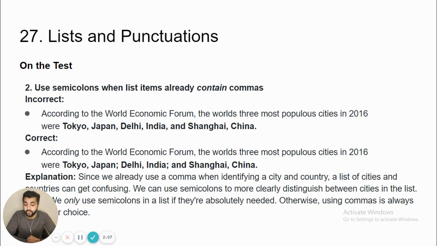Commas are separating cities from the countries, and commas are also separating items from the other items, which is causing confusion. So you can introduce semicolons to reduce the confusion. The correct sentence is, according to World Economic Forum, the world's 3 most populous cities in 2016 were Tokyo, Japan; Delhi, India; and Shanghai, China.